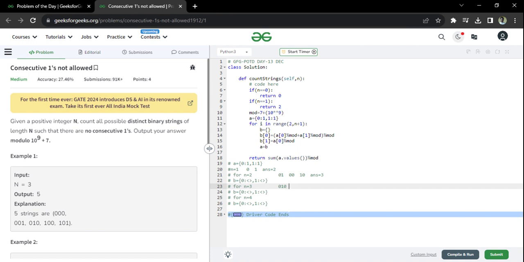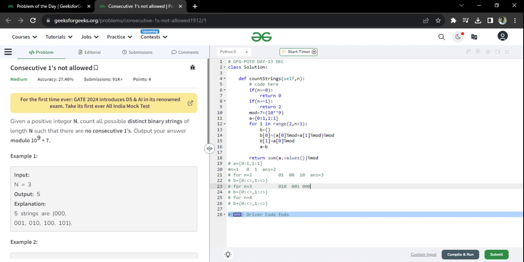Now come to this. It's ending with 0, right? So I can add a 1 also and I can add a 0 also after that. So two things I'm going to add. What are the two things? I'm writing 0 0 first and I'm writing 0 0 again. So what can I add after this? After this 0 0, I will add a 1. After this 0 0, I will add a 0.